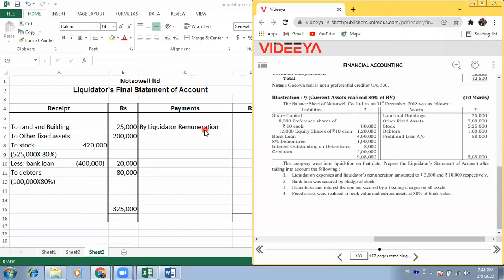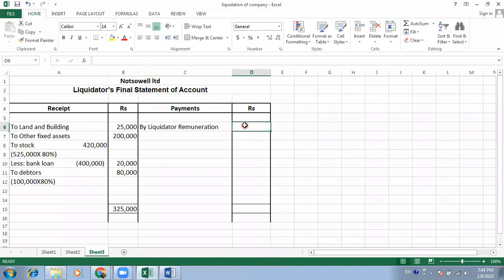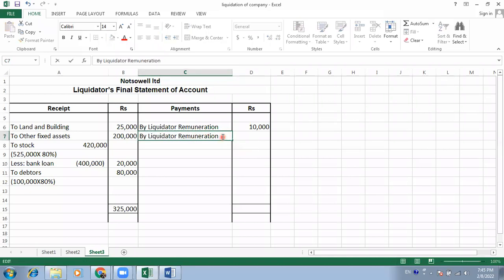Liquidator's remuneration is 10,000 and liquidation expenses 3,000. Yes, put 3,000 here.